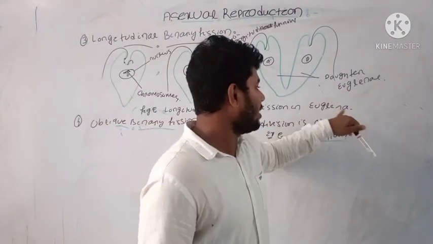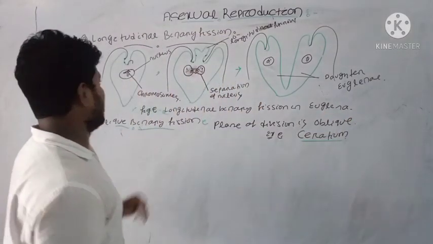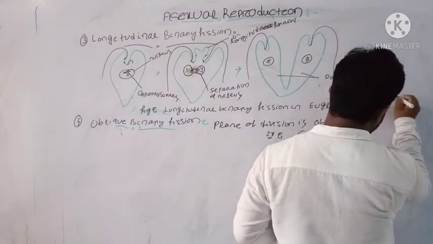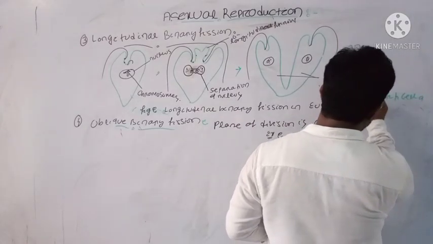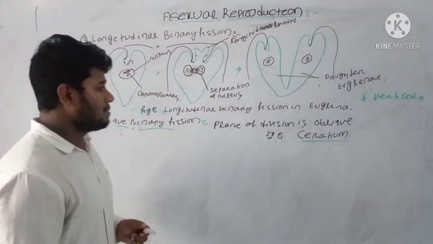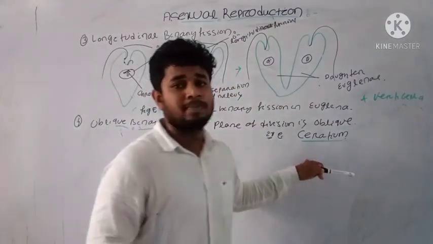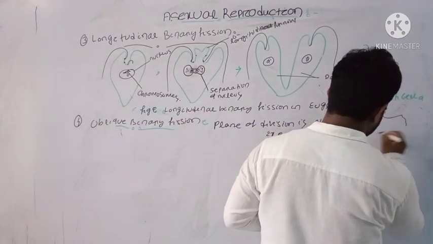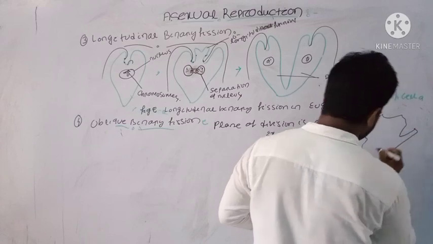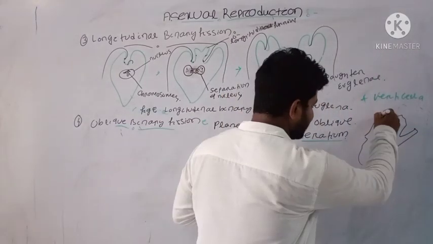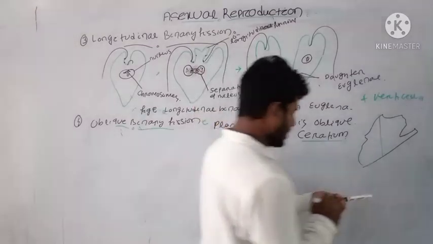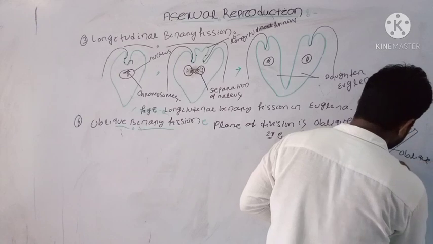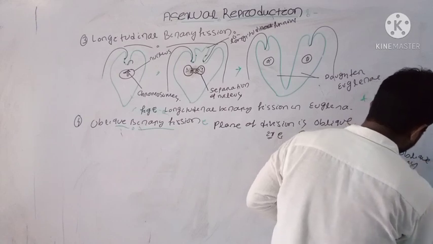Along with euglena, longitudinal binary fission also occurs in vorticella. It is another example where longitudinal binary fission occurs. In ceratium, oblique binary fission occurs. Suppose this is the structure of your ceratium. Then the division is oblique, it is like that. This is your oblique binary fission.